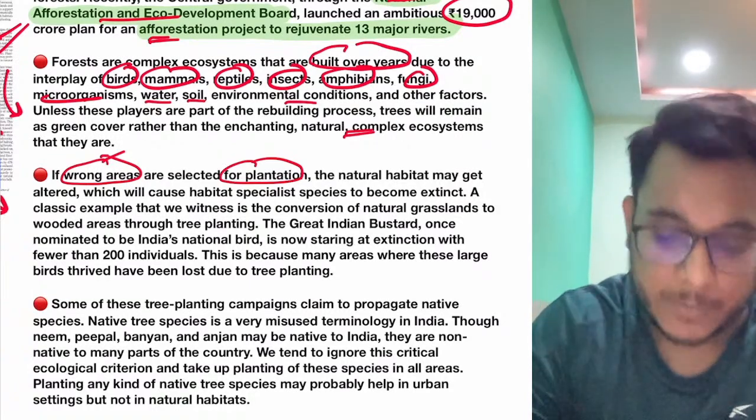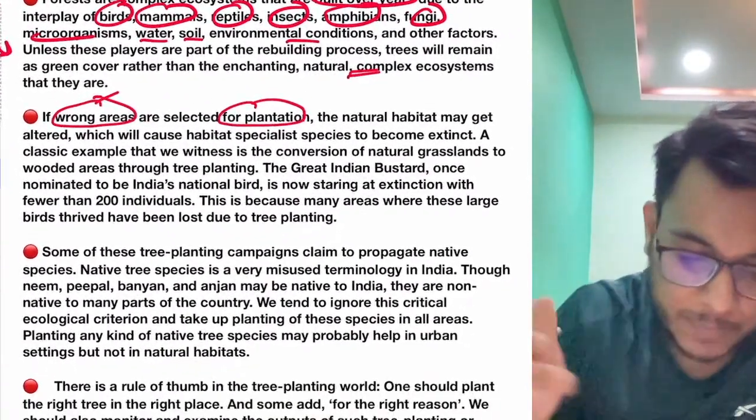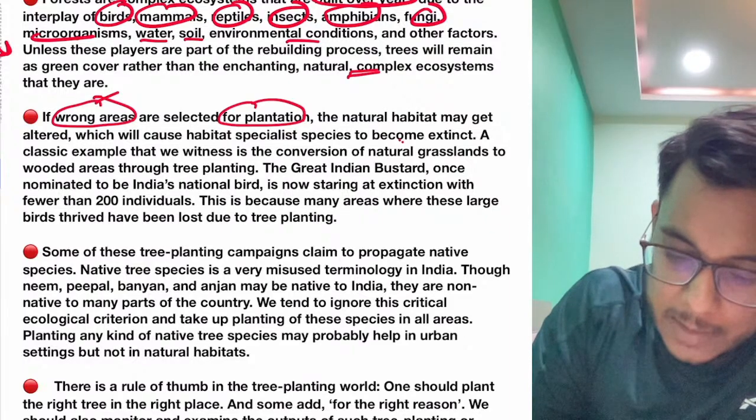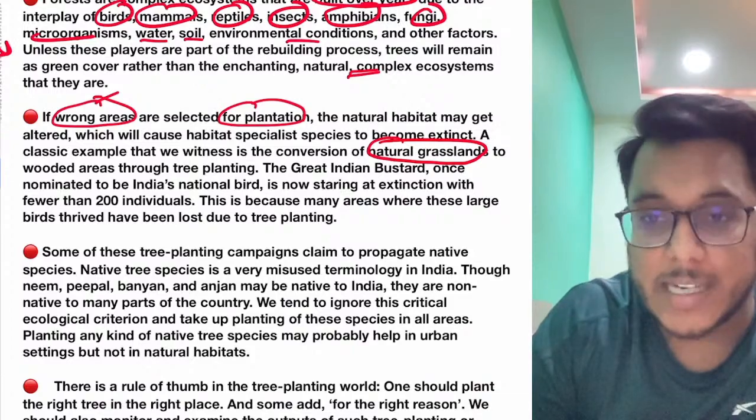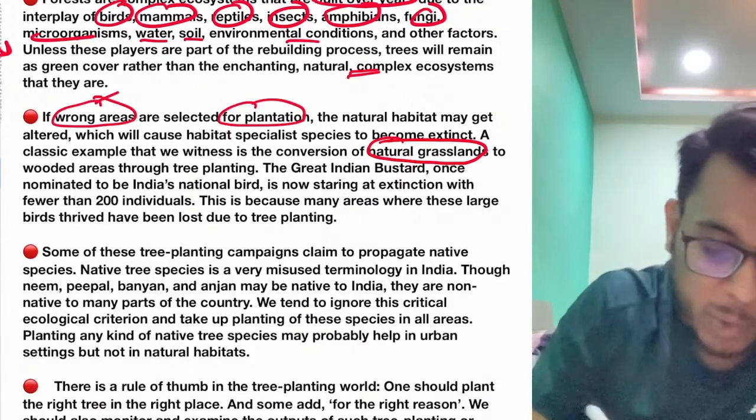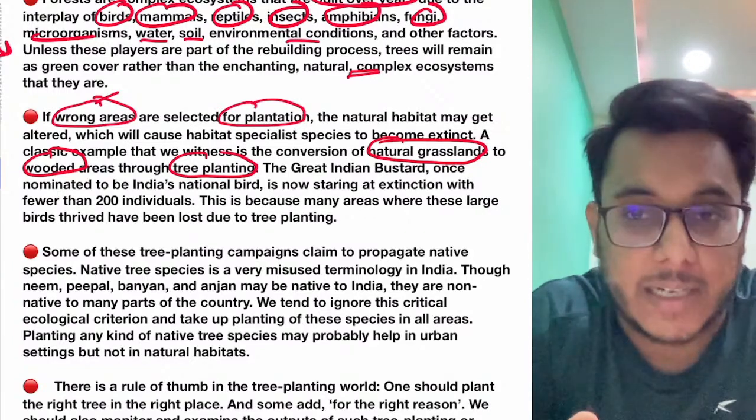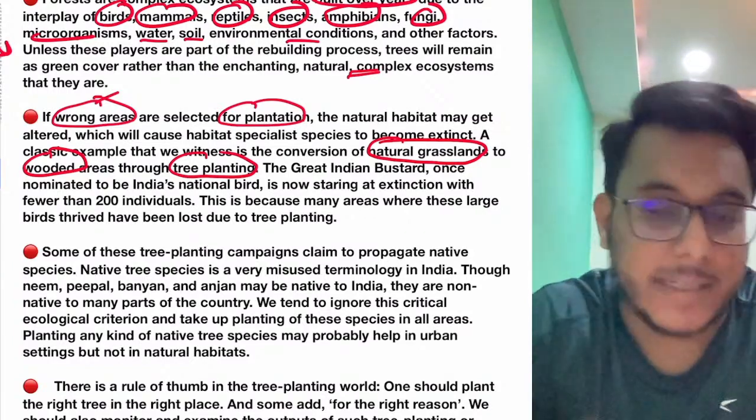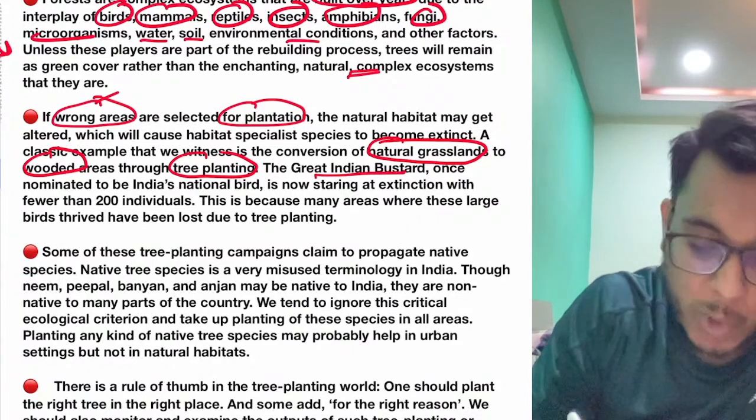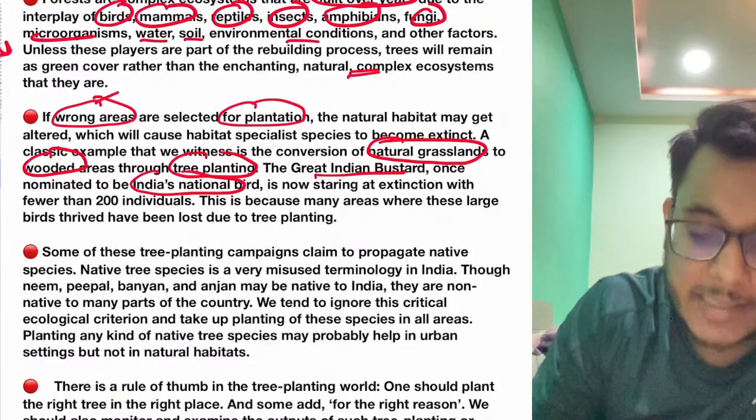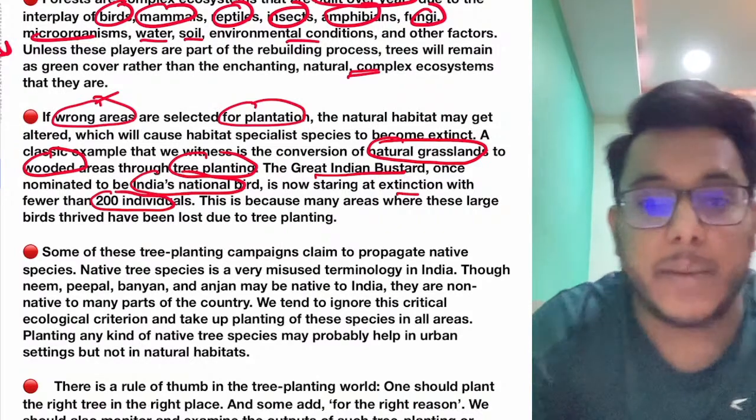Fine. For example, guys, I'll give you one example. The natural grasslands, a few decades back, were converted into wooded areas through tree planting. We wanted to plant trees, and into the grasslands we planted the trees. Now what happened? The great Indian bustard, which was once nominated to be India's national bird, is now at the brink of extinction. Just 200 great Indian bustards have remained.